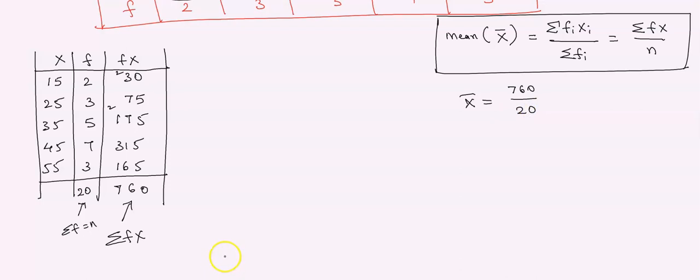समझ में आया बेटा? अब हमारे को कैंसिल करना है. That is x bar is equal to 760 by 20, 0 and 0 get cancelled. 2 1s are 2, 3s are 6. Remainder 1, 2 8s are 16. So the value of mean is x bar equals 38. That's the whole answer. It carries 3 marks.